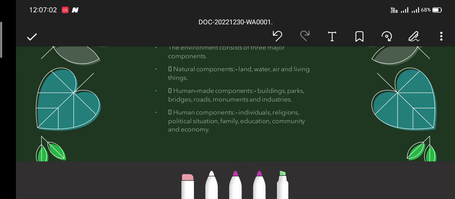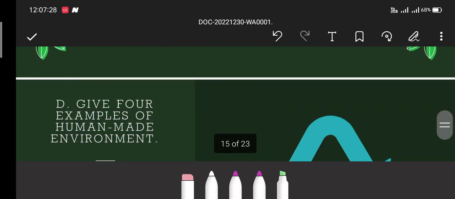Human made components are the components which are made by humans: buildings, parks, bridges, roads, monuments, industry, etc. Human components are the components related to the emotions and sentiments of human beings: individual, religion, political situation, family, education, community and economy.